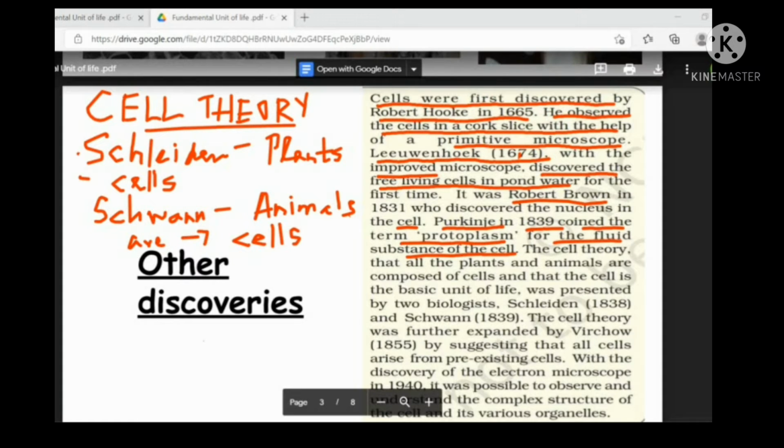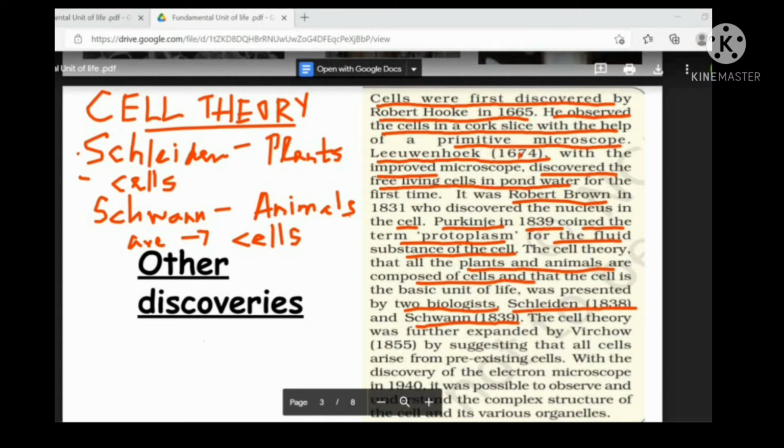Then both of them combined the theory. The first point will be: all plants and animals are made up of cells. They are both biologists. Biologists means those who study living things. So Schleiden in 1838 and Schwann in 1839 told us that all plants and animals are composed of cells.